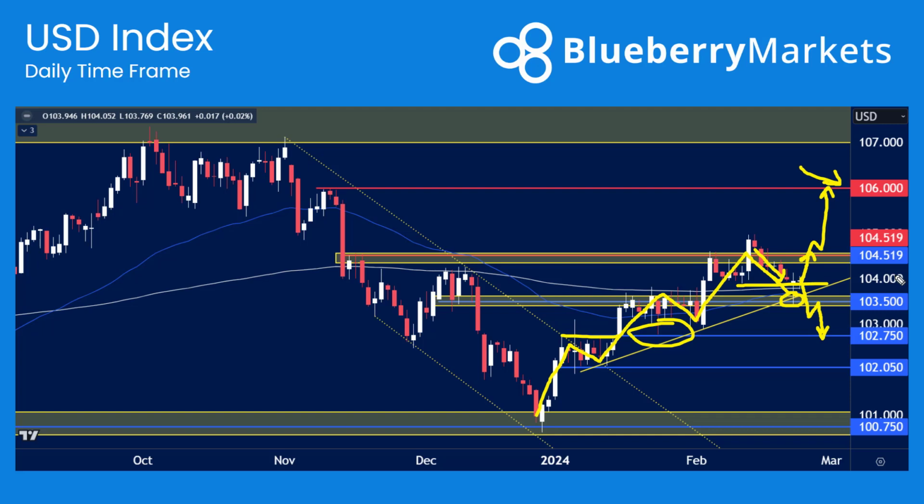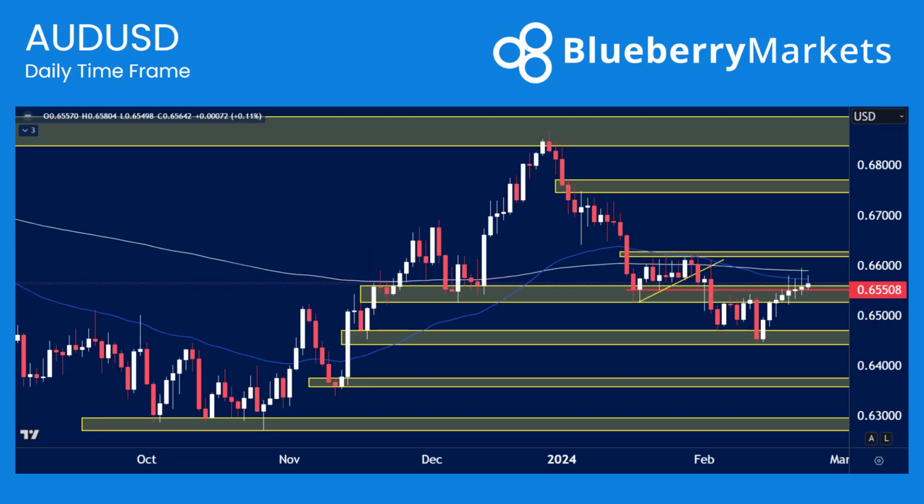But again, going to take that with a little bit of context there. The dollar strength I still feel is still about, so I am still cautious on looking to short the dollar too aggressively at the moment. That brings me to Aussie US dollar. Obviously the Australian dollar has been getting stronger, and the dollar has started to fall a little bit, but look at the price action here, very range bound at the moment. I like the fact that we've come from the lows here where we formed a low back in November and we rallied onto the upside.